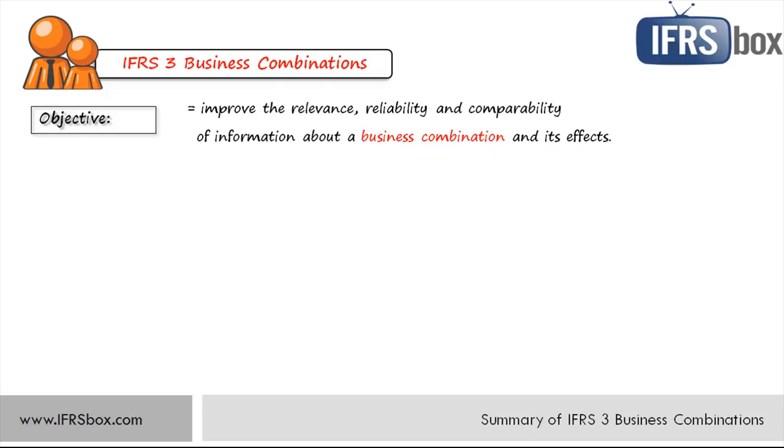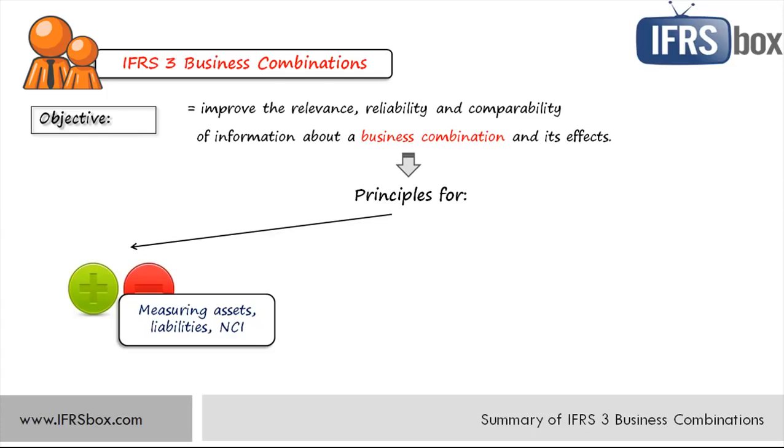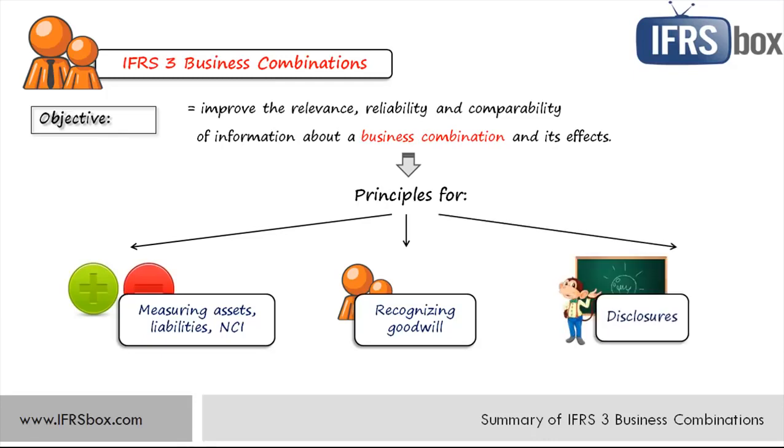More specifically, IFRS 3 establishes principles and requirements for how the acquirer recognizes and measures the identifiable assets acquired, the liabilities assumed, and any non-controlling interest in the acquiree. Then it recognizes and measures the goodwill acquired in the business combination or a gain from a bargain purchase. We'll explain goodwill and non-controlling interest a bit later. And it determines what information to disclose about the business combination.